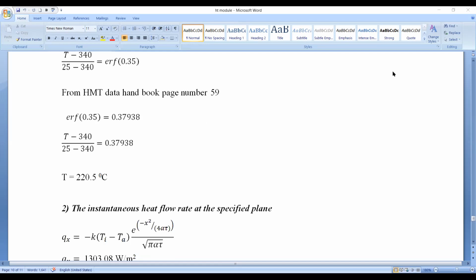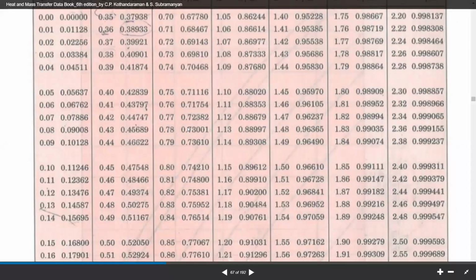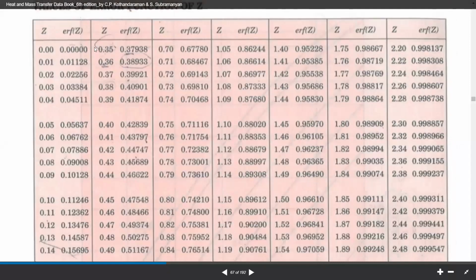So z equals 0.35. At z equals 0.35, what is the value of error function of z? z is given, z is 0.35. So the error function of 0.35 is 0.37938.